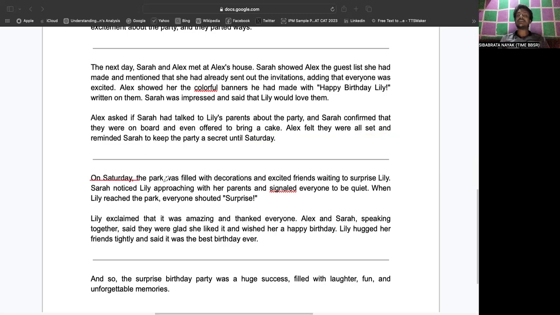On Saturday, the park was filled with decorations and excited friends waiting to surprise Lily. Sarah noticed Lily approaching with her parents and signaled everyone to be quiet. When Lily reached the park, everyone shouted, "Surprise!" Lily exclaimed that it was amazing and thanked everyone. Alex and Sarah, speaking together, said they were glad she liked it and wished her a happy birthday. Lily hugged her friends tightly and said it was the best birthday ever. And so the surprise birthday party was a huge success filled with laughter, fun, and unforgettable memories.